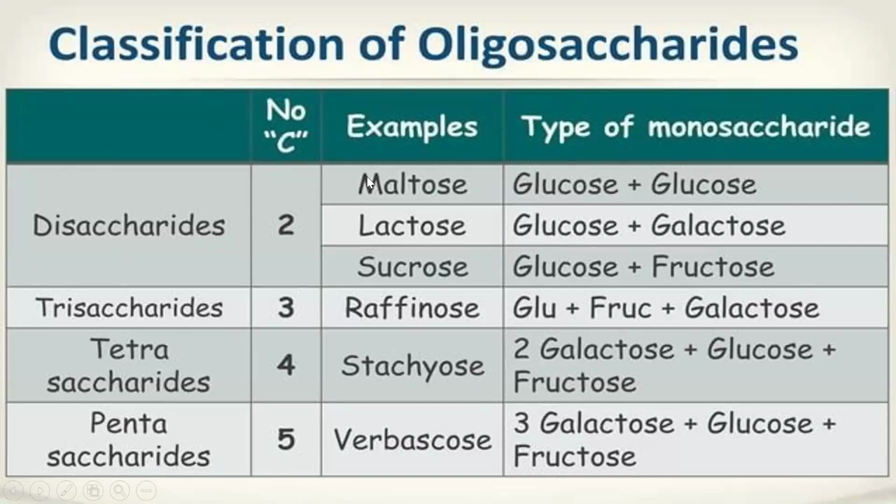Maltose is the sugar present in malt, your ragi malt or whatever malt it is. Maltose is made up of 2 glucose units. One monosaccharide and one more monosaccharide combine to give a disaccharide, so maltose is made up of glucose and glucose. Lactose is made up of one molecule of glucose along with one molecule of galactose. And sucrose, the common sugar we use, is made up of one molecule of glucose and one